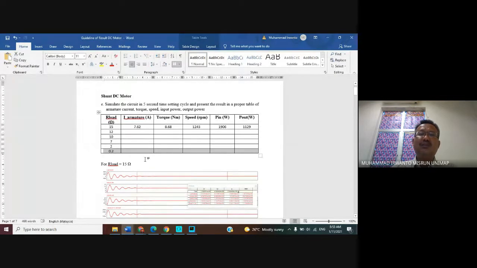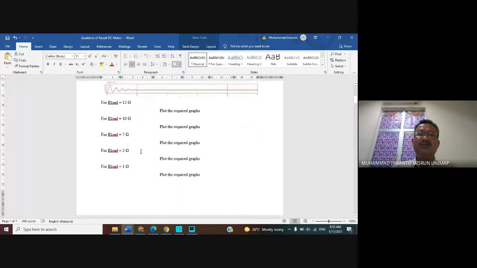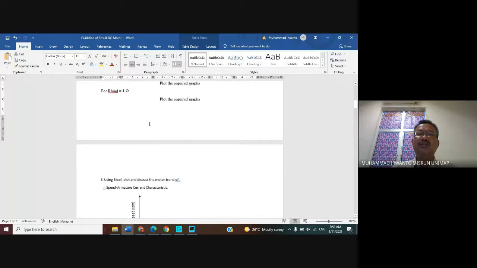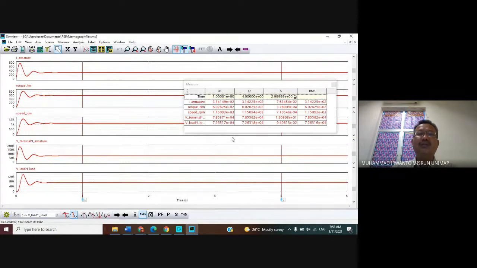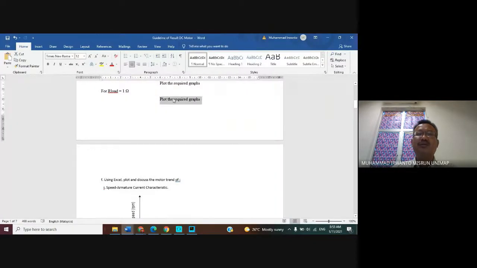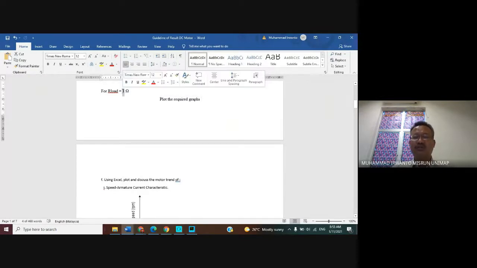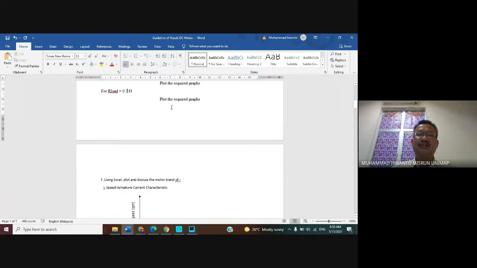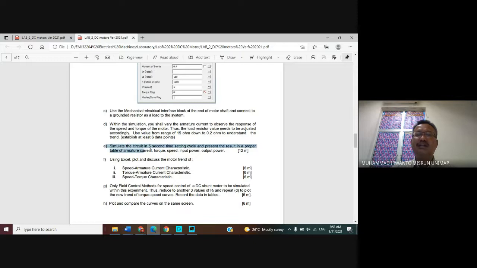Okay, now same as the last one, you put all the waveforms by just copy and pasting from here to here. For this one, for example, it is 0.2 ohm, so you put it here. This is all for the E. Okay, understand?